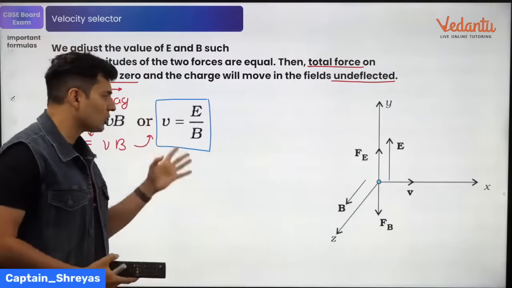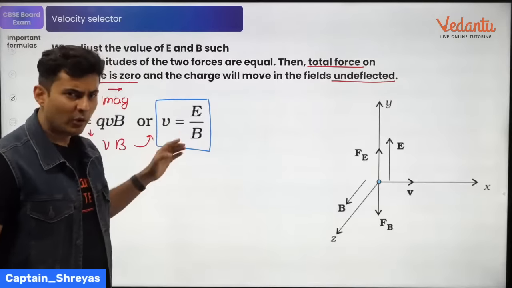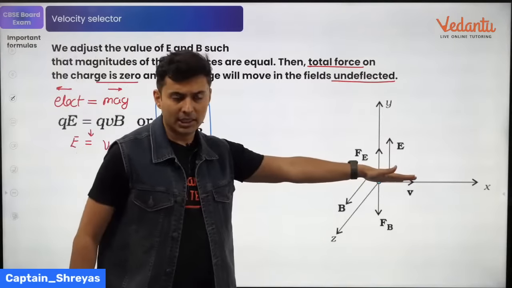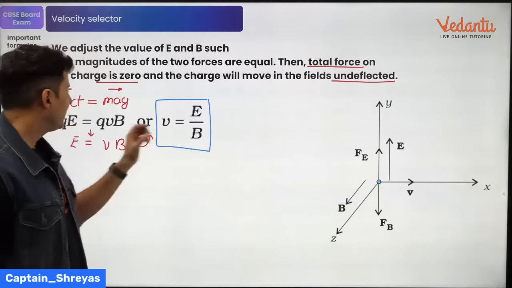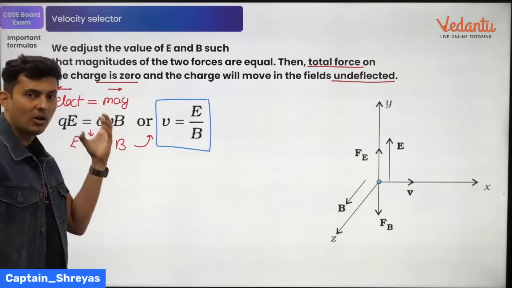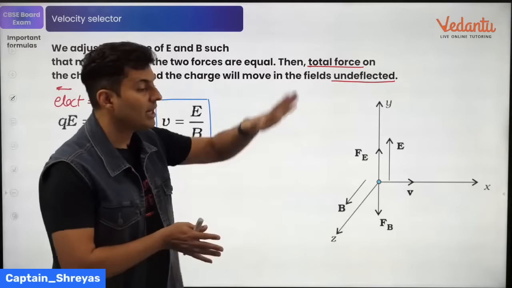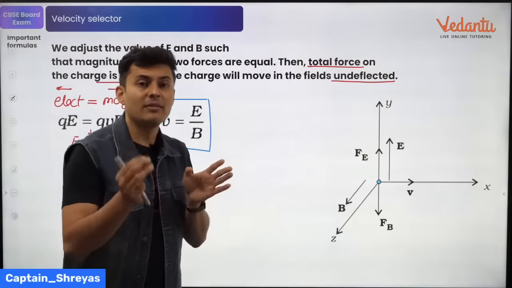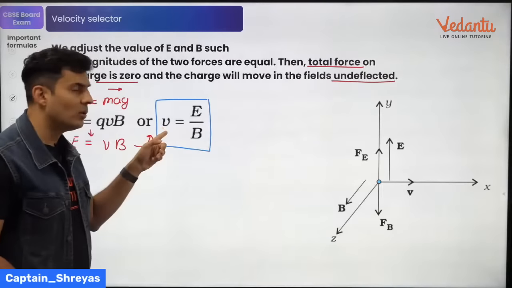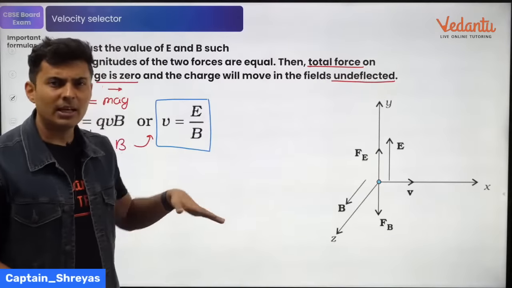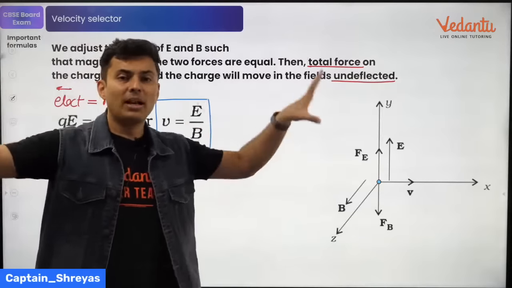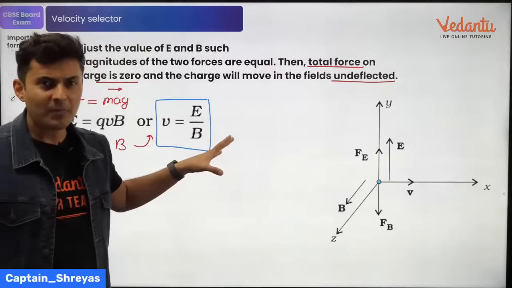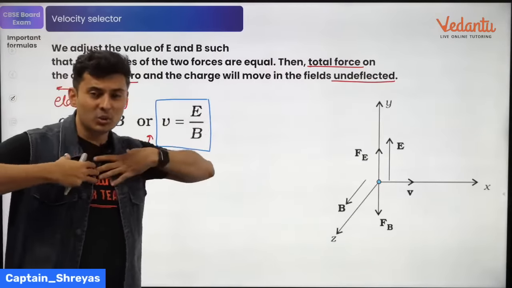Because there is only one unique speed for which the particle goes undeflected, if the speed is a little bit less or a little bit more, then one of the forces will be higher or lower, because of which the particles will start deviating if they are not exactly this value. If it is not exactly E by B, it will be either less or more, and it will go this way or that way. So if I have many particles of different speeds, I can choose which particles I want to select by adjusting the value of the fields.